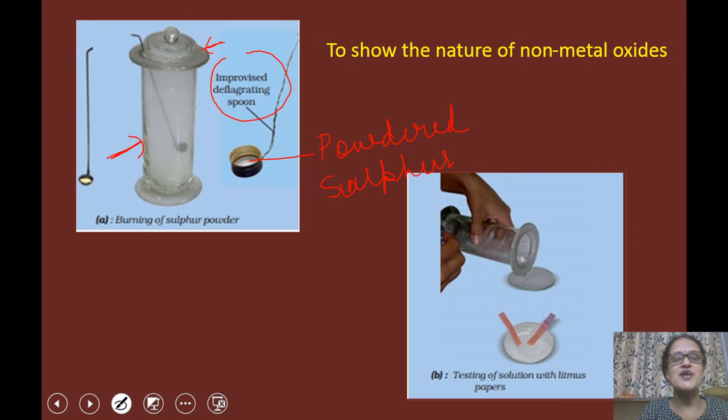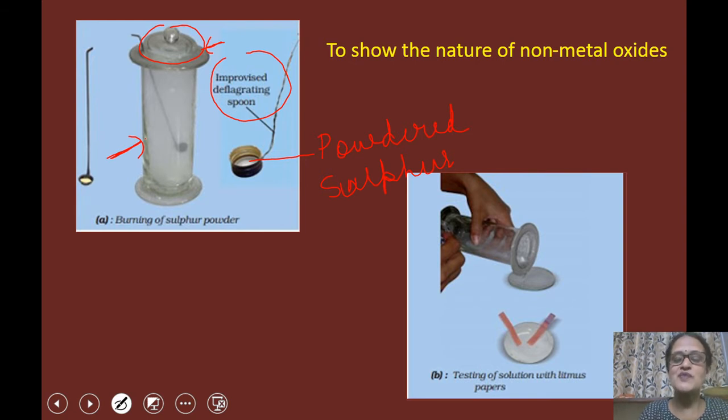After some time, we will remove the deflagrating spoon from the flask and put some drops of water inside the flask, and again we will close the lid immediately. Then we have an aqueous solution inside the jar. This aqueous solution is used to test whether the solution is acidic or basic with the help of blue litmus paper and red litmus paper.